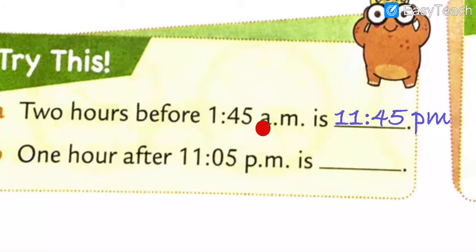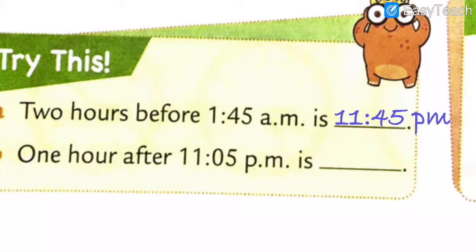See, this is the difference between AM and PM. And this time is mentioned, and we had mentioned here before a 2 hour time. And then after, here is 1 hour after 11:05 p.m. What is it, all my dear? 11:05 p.m. means we have to mention here after 1 hour, means 11 o'clock and 5 minutes.